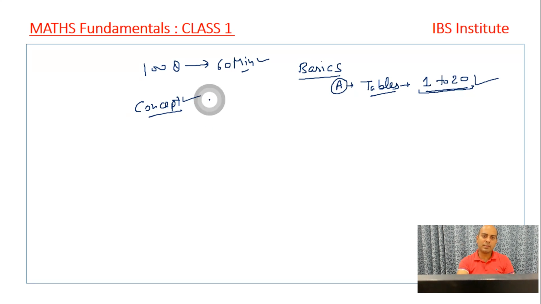So the first part is concept, where you understand the question. Once you understand what has to be done, multiplication, percentage, division, addition, subtraction, whatever it is, you are clear at what you have to do now. So the second part is calculation.